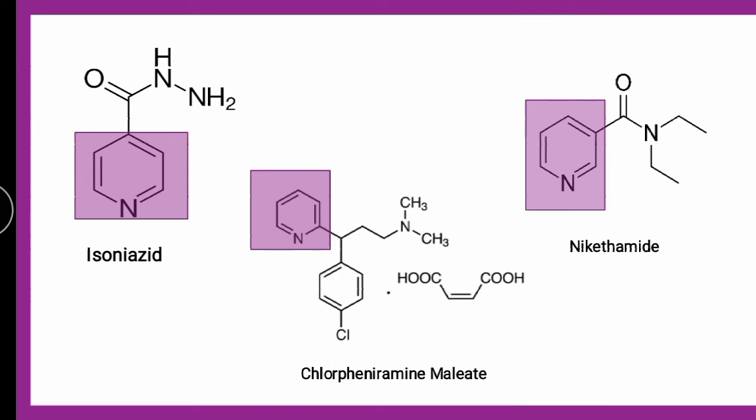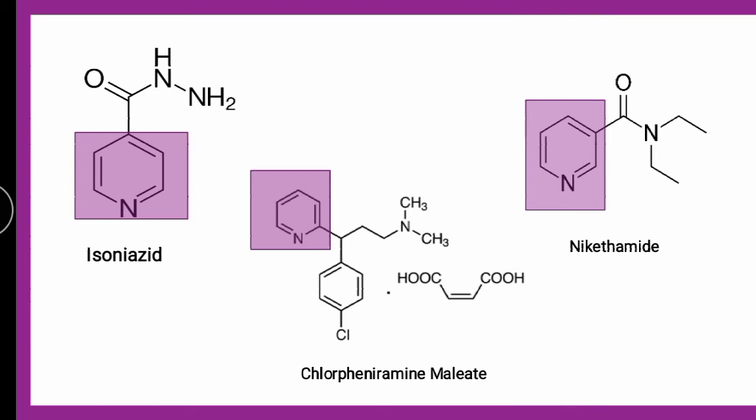Then if you look into the chlorpheniramine, which is also nothing but contains pyridine heterocycle, the highlighted part, and nicotinamide, which is nothing but also contains pyridine heterocycle. So the explanations of all these structures we are going to talk about in upcoming part of the video.